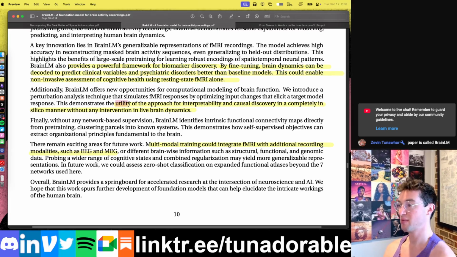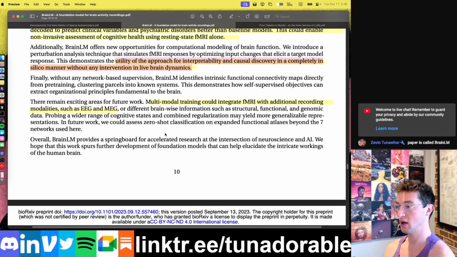It also means we might be able to figure out how to actually learn more about the brain and what causes what in the brain in a completely in silico manner, aka completely on the computer, as opposed to having to actually poke and prod and zap the person's brain. And future studies should be trying to incorporate fMRI data with other types of brain data like EEG.